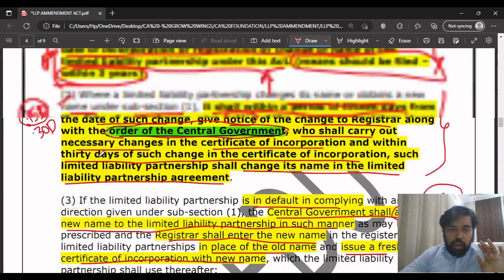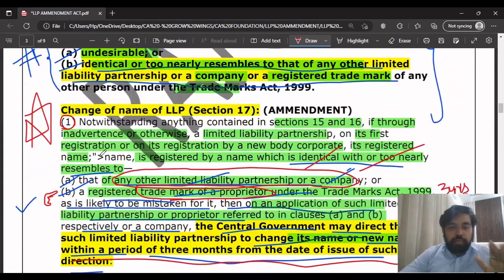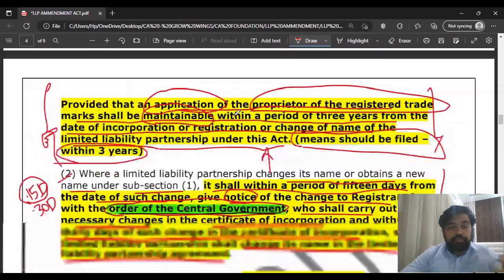I hope you understood each point which is given here. This entire section is important. Section 17. This is why I put it as amendment, and I will give it a star as well. So please study this properly before you go to your exams, and see this video at least once or twice if you can. That way you can clear your concepts as well. So, change of name of the LLP, section 17.